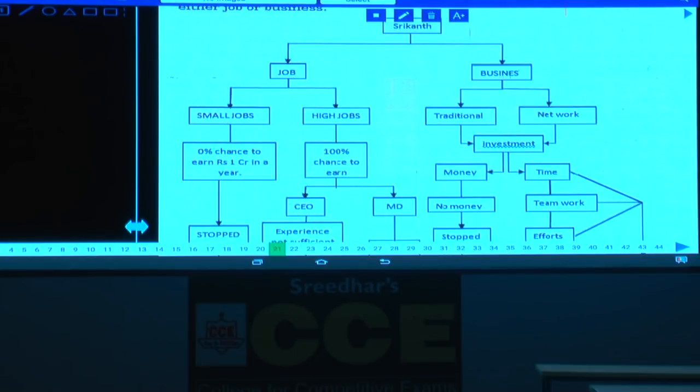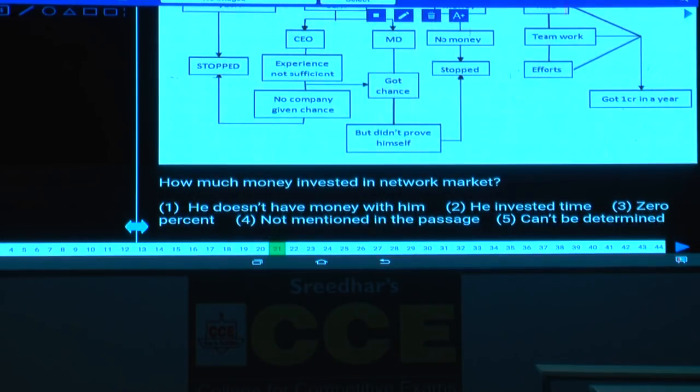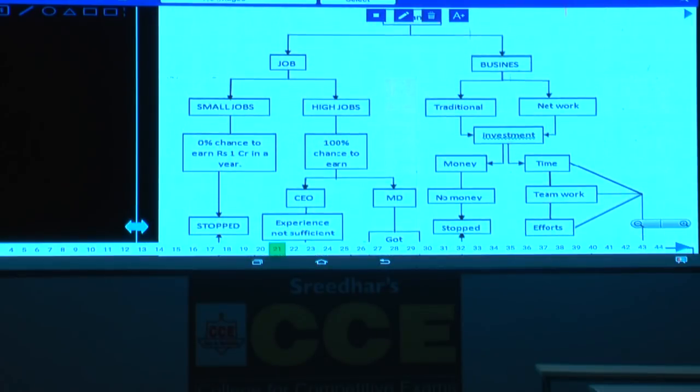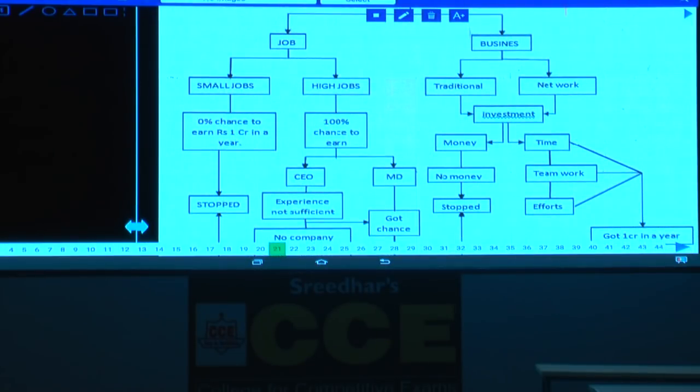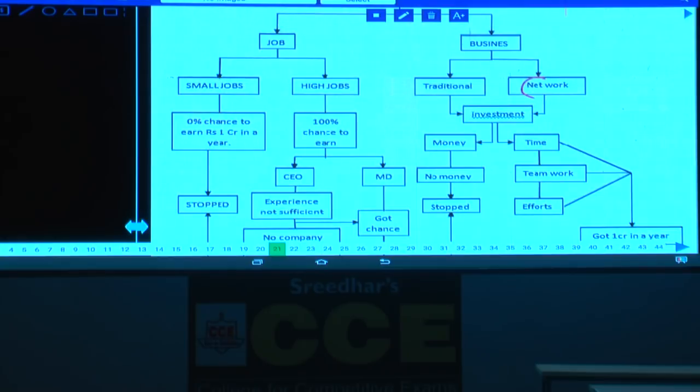Then question number 21. Now in this question number 21, how much money he invested in the network market? Now is there any information regarding how much money he has invested in the network marketing here? Now in the network marketing, where is this networking here? Networking is here, isn't it? Now if this person wants to do the business, then how many different types? One is the traditional way of doing the business and another one is networking.